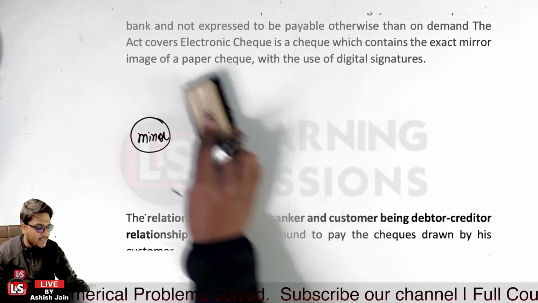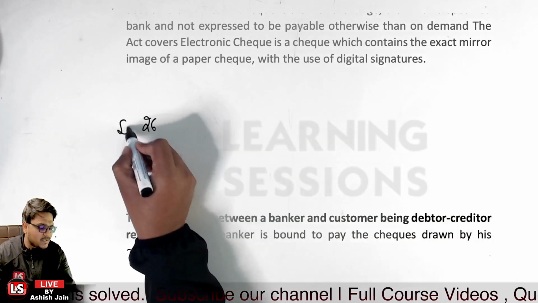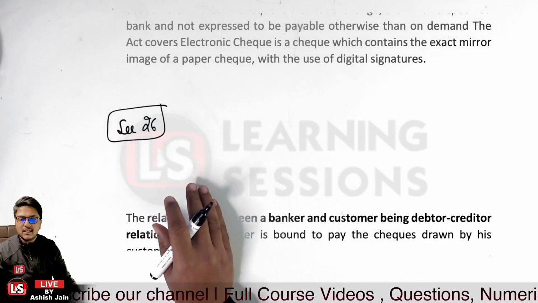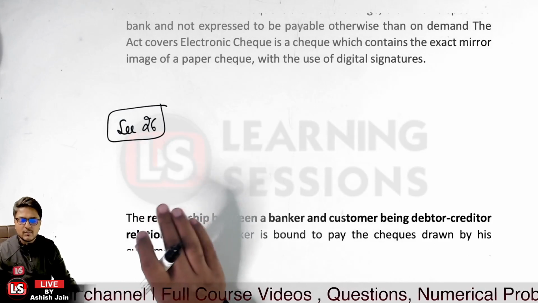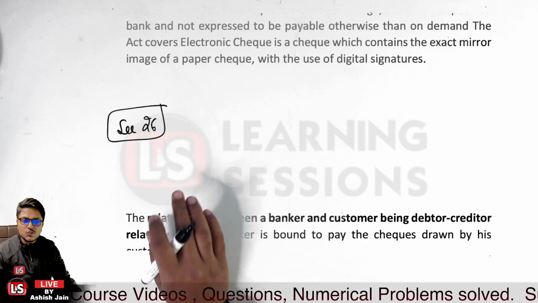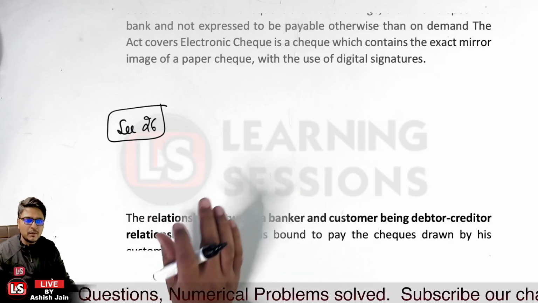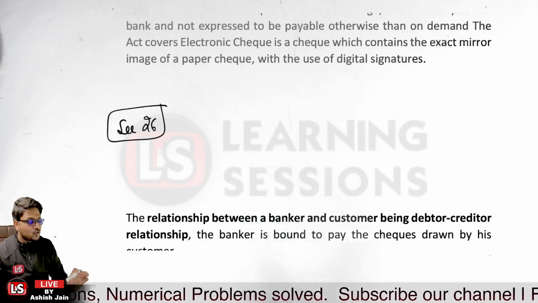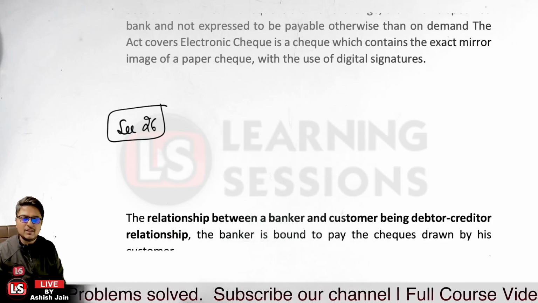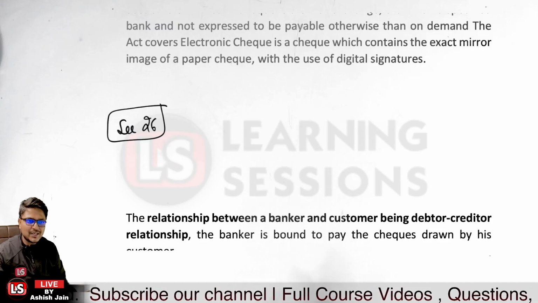But let me tell you that as per section 26 of the NI Act, the minor is allowed to draw a check, and he can endorse the check. So that is allowed. Also RBI has allowed that a savings account can be opened in the name of the minor itself. So a checkbook can be issued, but each and every leaf must be printed with the minor account, or it must be mentioned on the check leaf itself that it's a minor account.